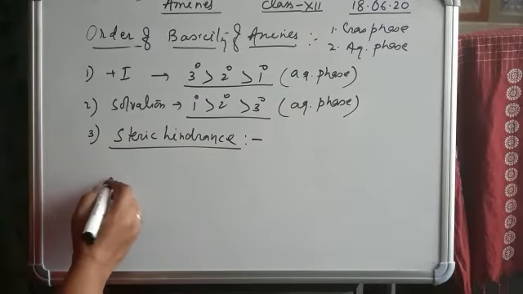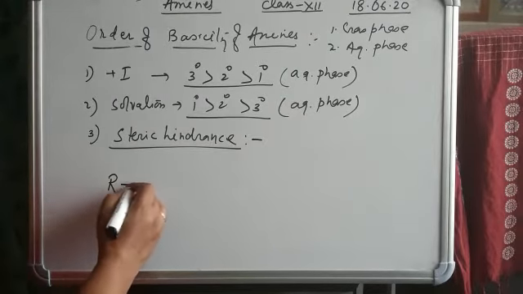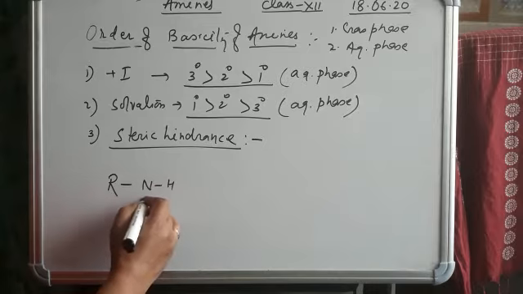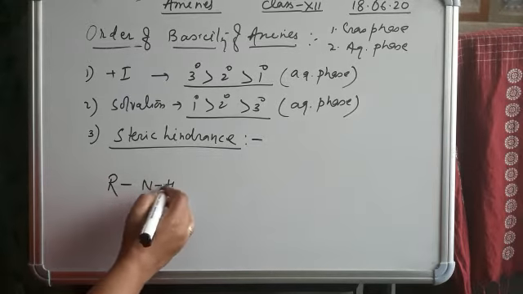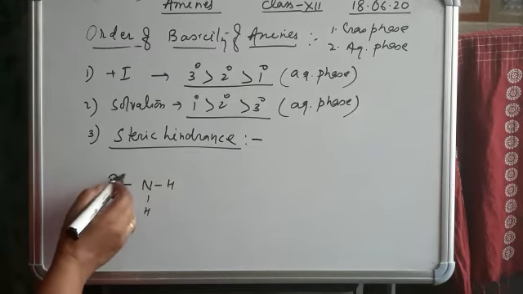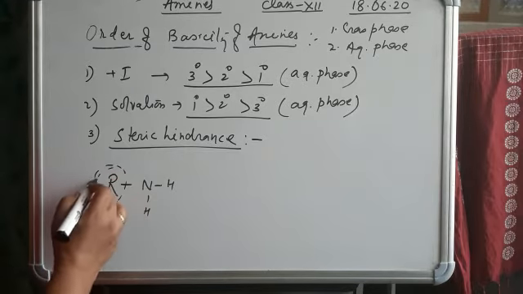So at first we talk about the 1 degree amine, RNH2. It has two small hydrogen atoms and one larger alkyl group.